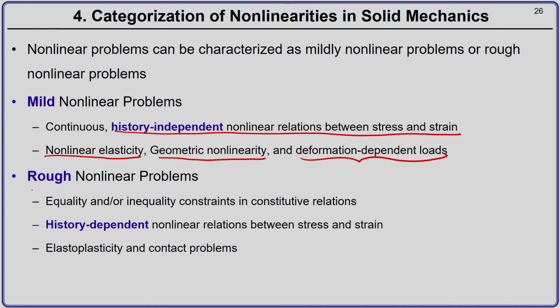Next comes the rough nonlinear problems. Rough nonlinear problems will have all these characteristics, and on top of that you will have constraints. There are certain constraints which will be either equality constraints or inequality constraints on the constitutive relations. So, in the previous problem on the contact problem, you will see that there is a constraint that one body cannot penetrate inside another body.